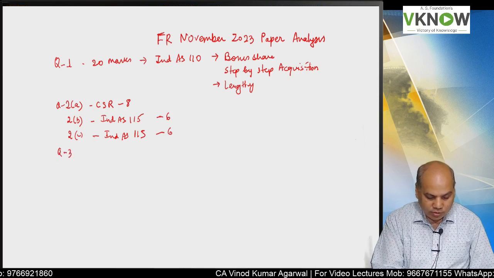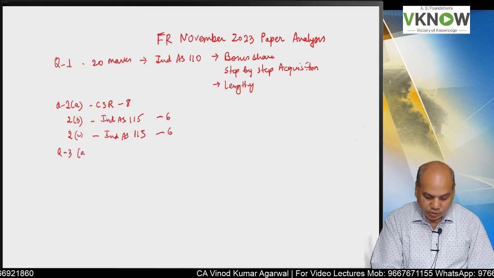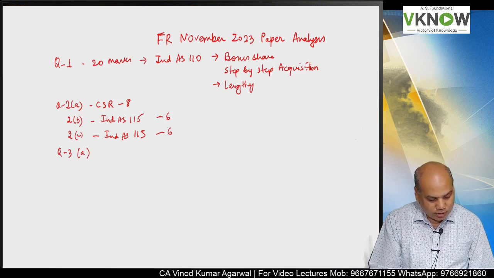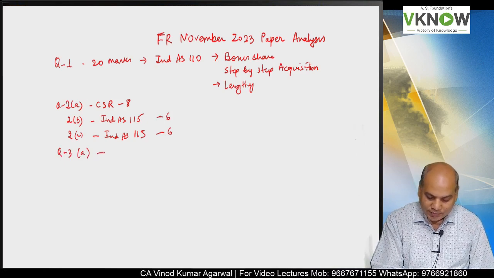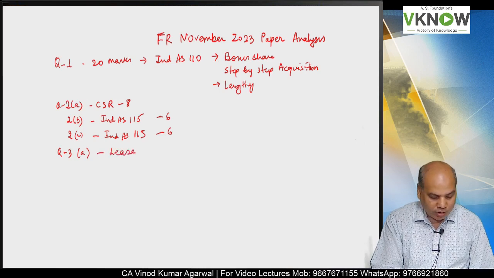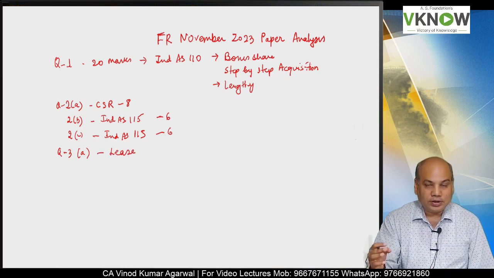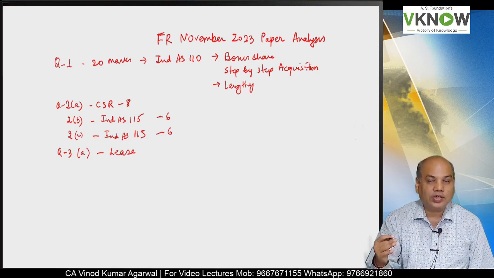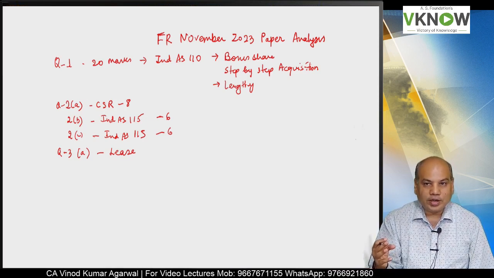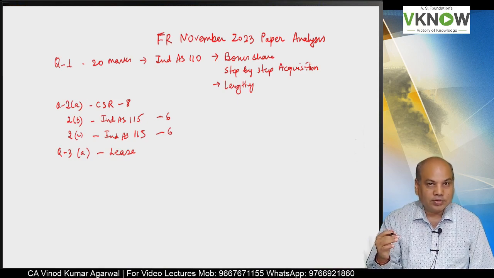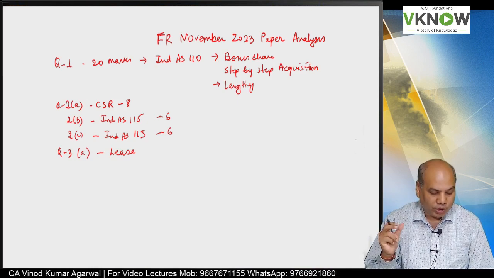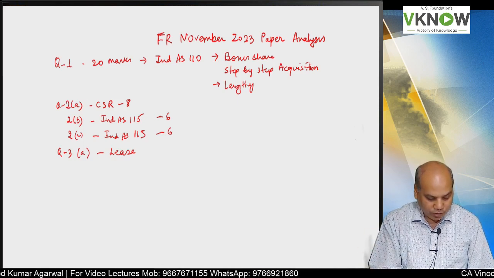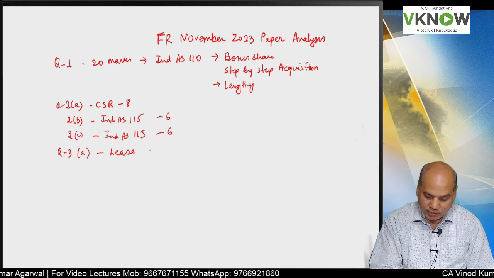Now we'll come to question number 3A. 3A was a tricky question on lease. Not very tricky. It is basically finding the total consideration and allocating it between lease and non-lease component. A contract has two components, a lease component and a non-lease component. So you'll have to allocate the consideration between lease and non-lease component. And this question was for 8 marks.